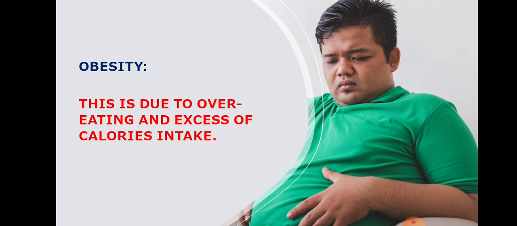Obese children, when they grow, will be prone to many diseases like diabetes, meaning more sugar in the blood, cardiovascular disease, heart related problems, renal disease, kidney problems, and gallbladder problems. Okay, so junk food is mainly a reason for obesity. Clear? Yes. So I hope you understood the class, children.